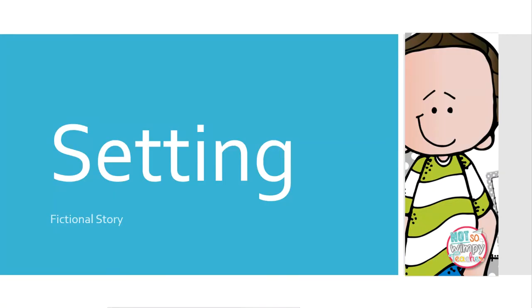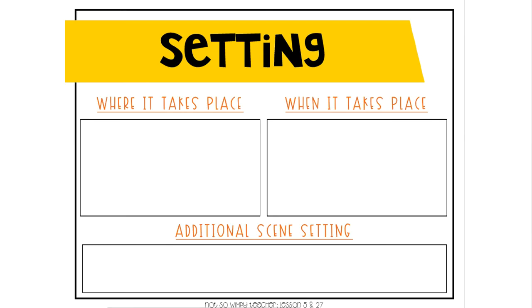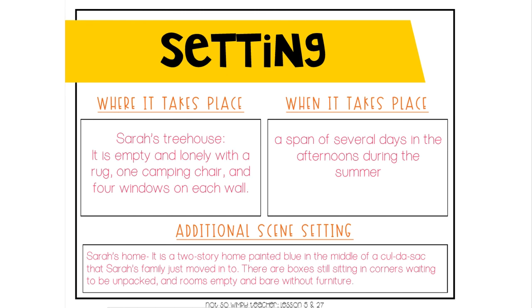Okay. Now, the next step, we're going to determine our setting. The setting is where and when the story takes place. Our story might have scenes in more than one place and time, but let's start by planning the setting of the majority of our story. We want to close our eyes and brainstorm as many details as possible to describe our setting. You're going to be filling out a chart similar to this for this week's assignment. You're going to determine where your story takes place, the majority, remember, when it takes place, and if you want to do an additional scene setting, like your scene's going to move to a different setting, you'll write the information there.